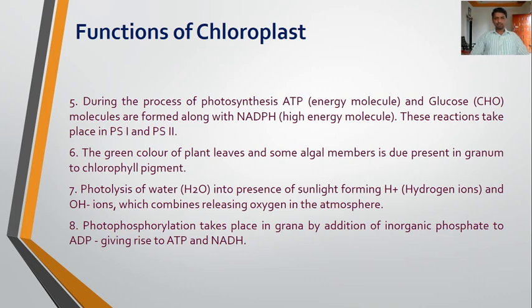As a result ATP, an energy rich molecule, is synthesized, and NADPH is also produced. So this photophosphorylation, responsible for the synthesis of energy rich molecules like ATP and NADPH, takes place in the grana of chloroplast. So these are the functions of the chloroplast.